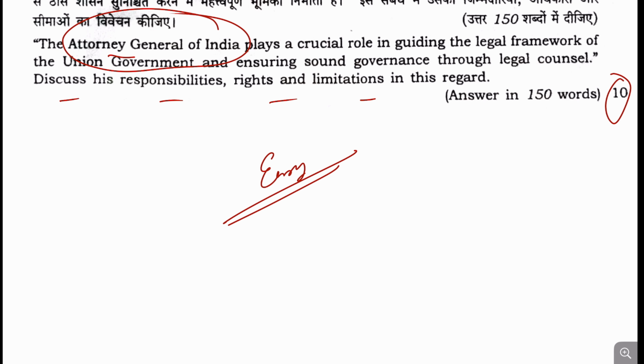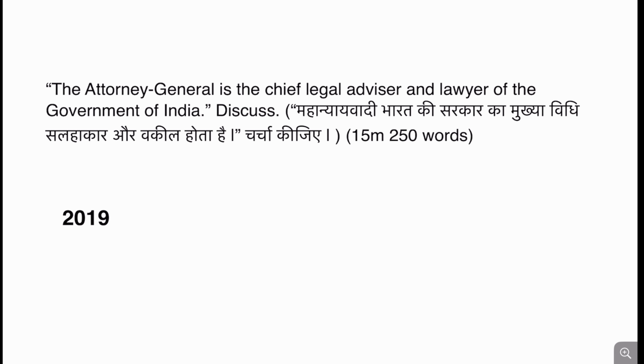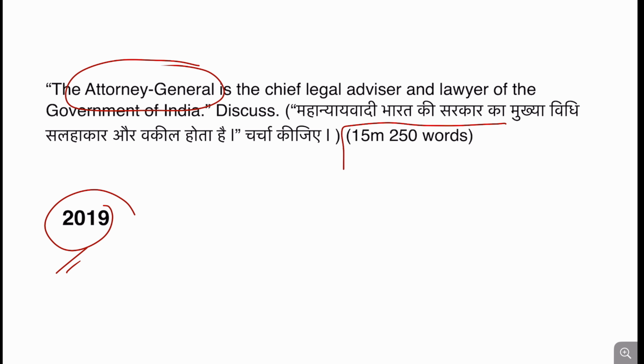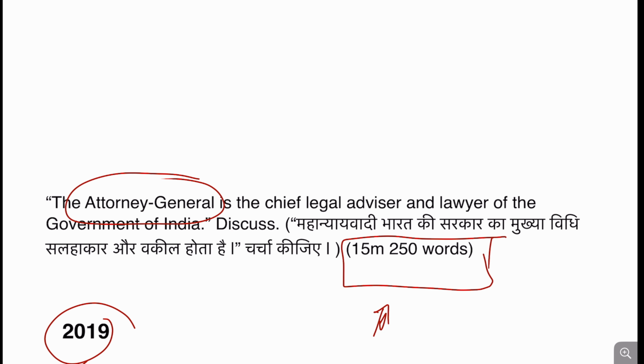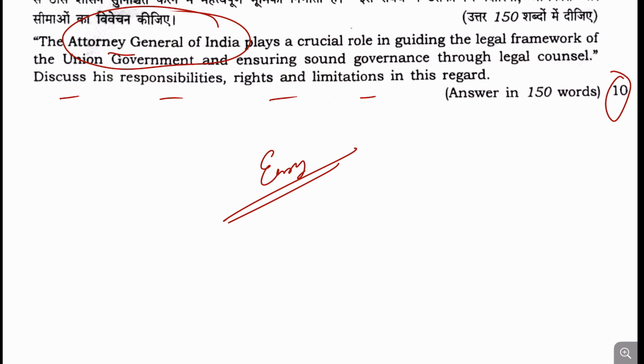Previously, the Attorney General was also asked in 2019, but that question was asked as a 15-marker, and it was a bit of a challenge to write that answer within the 15 marks. But in 10 marks this question is good, and it is fairly easy to write, right?